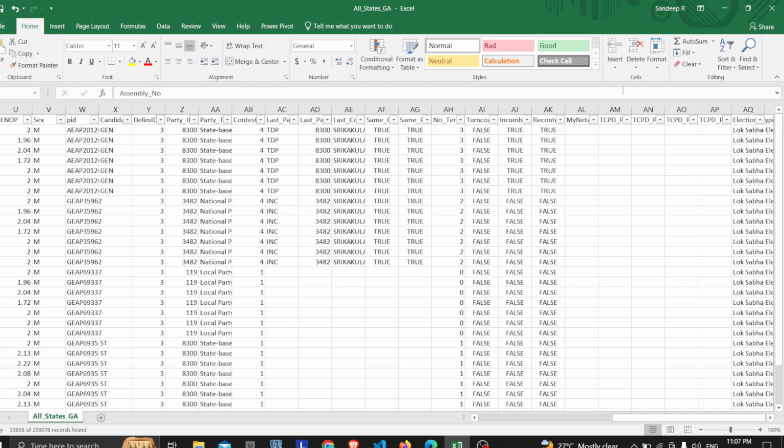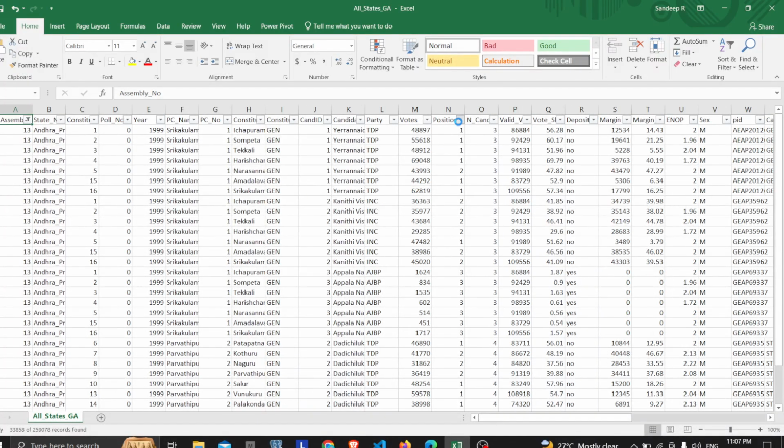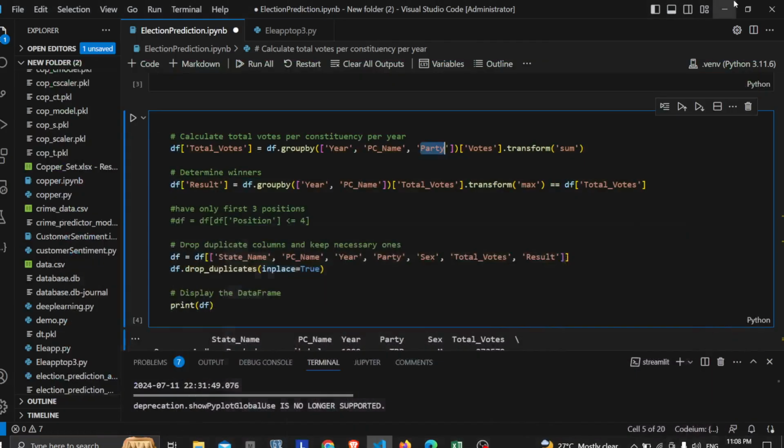There, the positions column represents the position they actually hold. So this is the position column. In some areas the position may vary, like a specific party may be on top in some areas. So summing all of those things, if in the end the vote is maximum, then they will be the winning candidate and the winning party. I'm creating a boolean column, true or false. If they are on top, it will be true in the result column, else all the remaining participants will be filled with false if they lose the election.